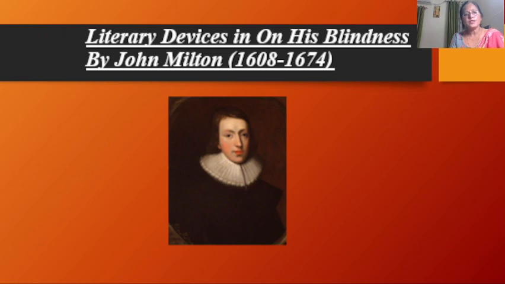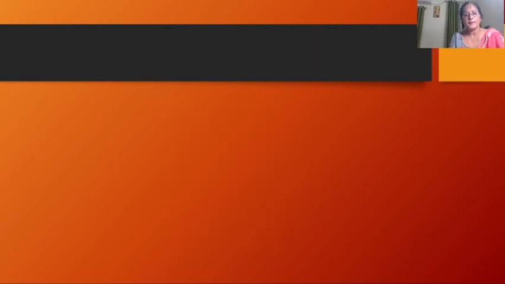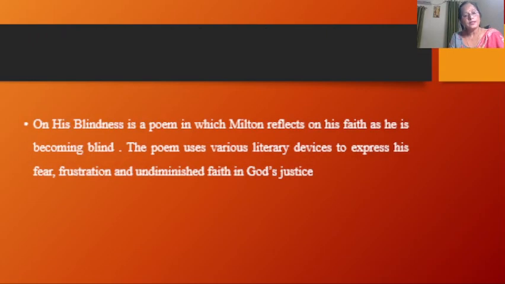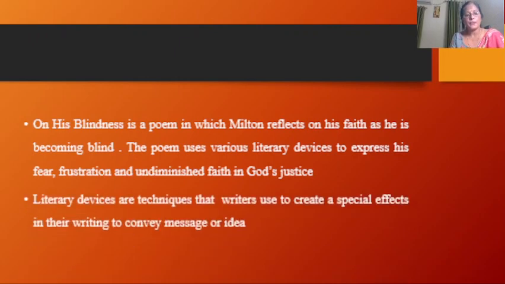The topic of the video is Literary Devices in On His Blindness, a poem by John Milton. On His Blindness is a poem in which Milton reflects on his faith as he is becoming blind. The poem uses various literary devices to express his fear, frustration, and undiminished faith in God's justice.